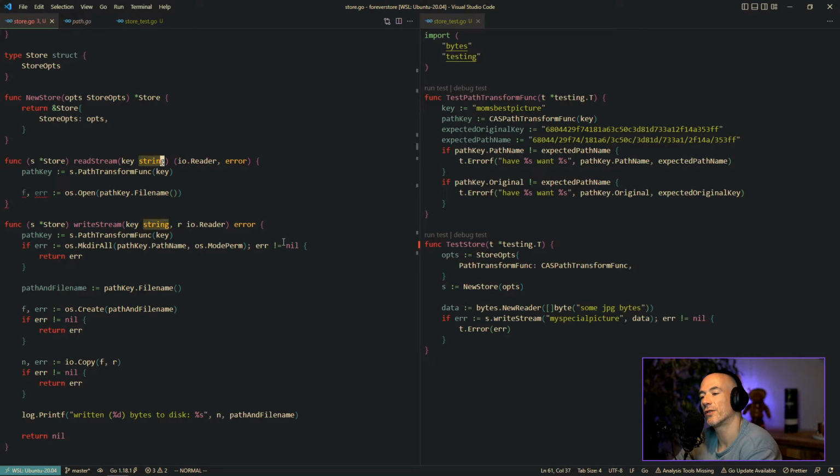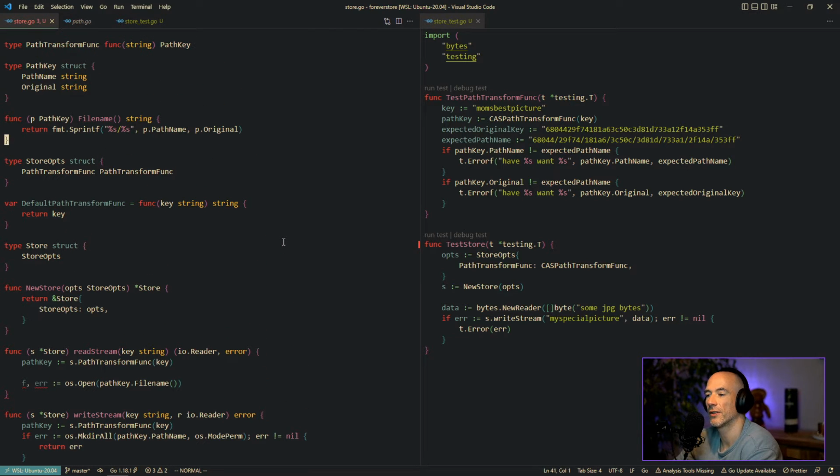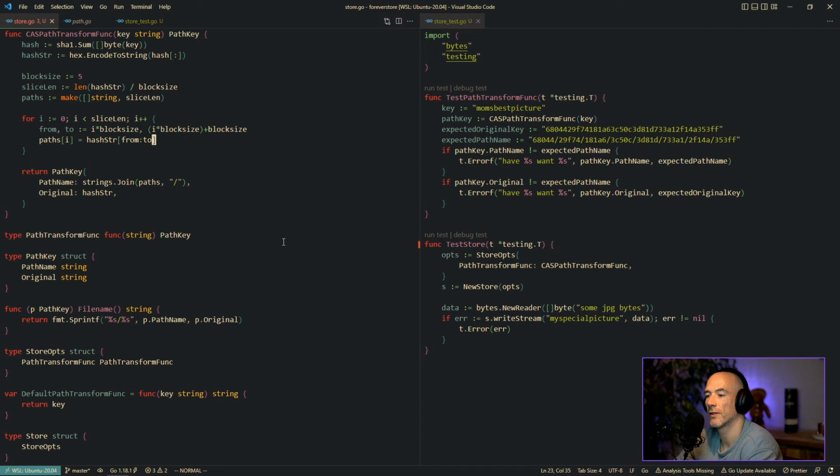I don't like this file name thing because, where is path key file name? The path name, the original. I don't like original. This is going to be file name. We're going to refactor this.